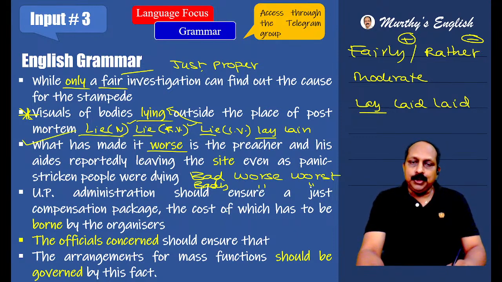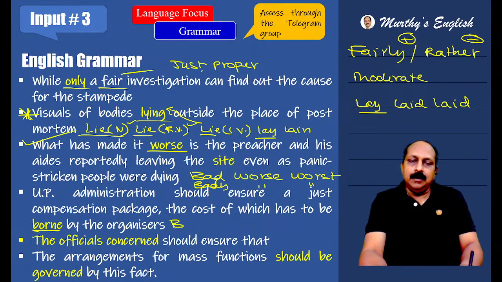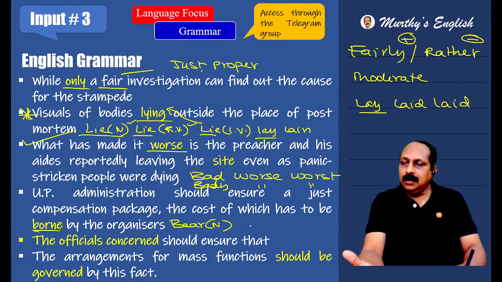UP administration should ensure a just compensation package, the cost of which has to be borne by, very important. When you take the word bear, it can be a noun, an animal: brown bear, teddy bear, grizzly bear, polar bear. But bear can also be a verb. As a verb, it has many meanings.